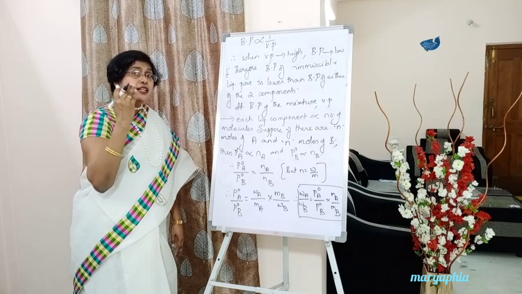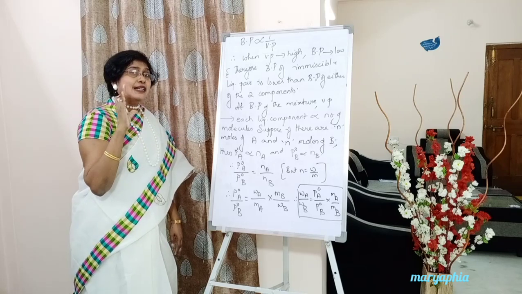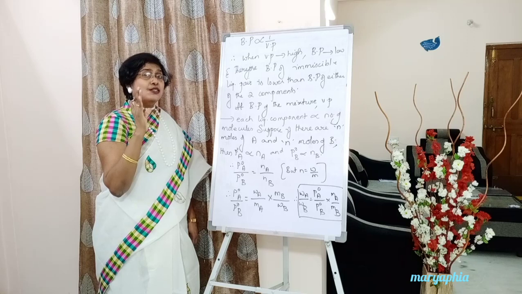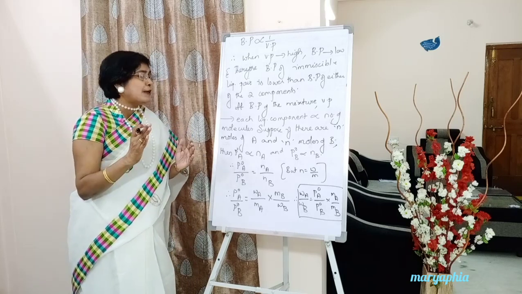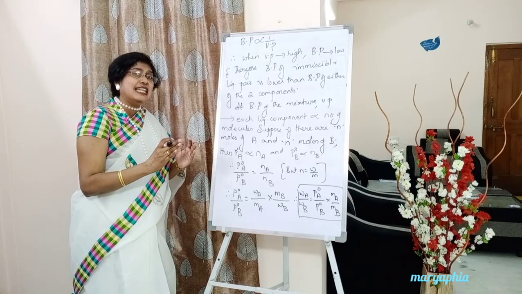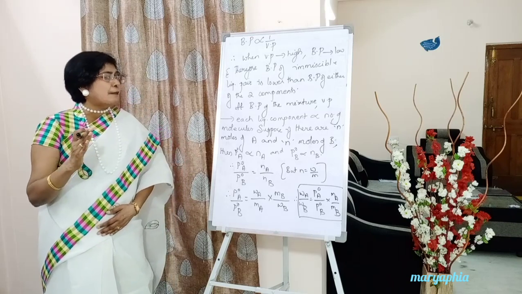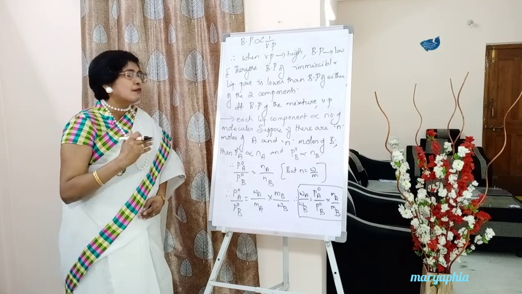Now we have calculated the boiling point of A and B, the two immiscible liquid components. So what was observed? The vapor pressure of each liquid component is proportional to the number of molecules.